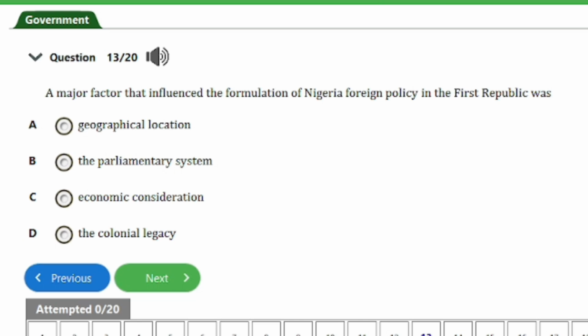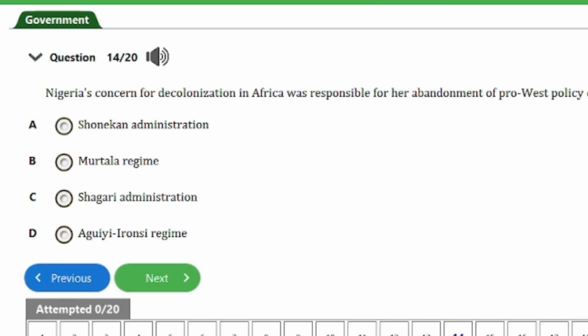So guys, the next question here is question number 14. It says, Nigeria's concern for decolonization in Africa was responsible for her abandonment of pro-West policy during the A. Shonikan administration, B. Murtala regime, C. Shagari administration, D. Aguiyi-Ironsi regime. So guys, the answer to this question is option B here, that's Murtala regime. So let's head on to the next one, guys.